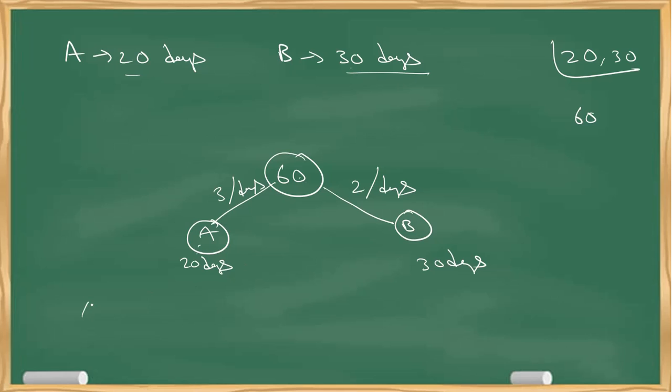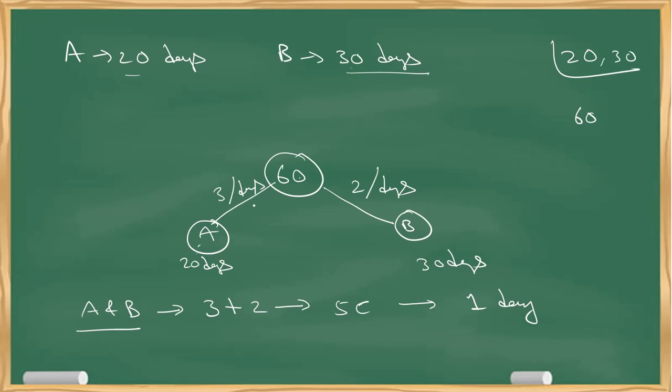Now, it is given that A and B work together. See, A and B work together doesn't mean that A will open the chocolate and put it in B's mouth. It's very clear. A will eat A's set of chocolates and B will eat B's set of chocolates. That means A will eat 3 chocolates per day and B will eat 2 chocolates. What do I get? 5 chocolates in 1 day. That is A and B's capacity. At max, this is what they can eat.